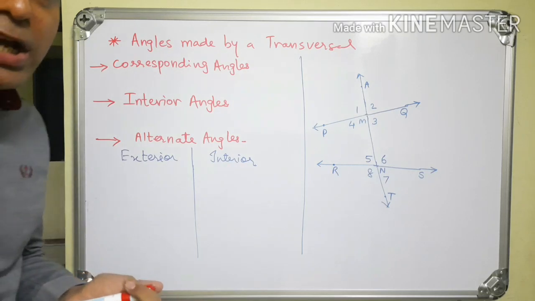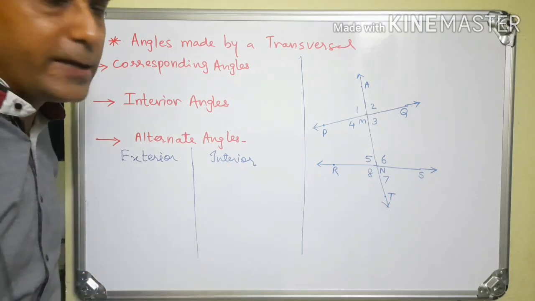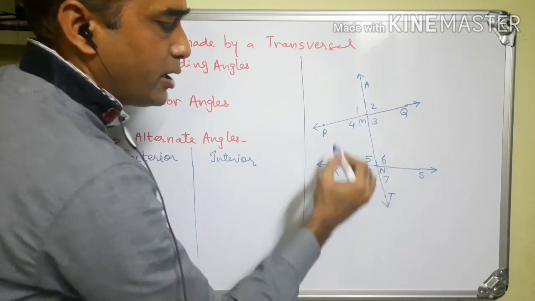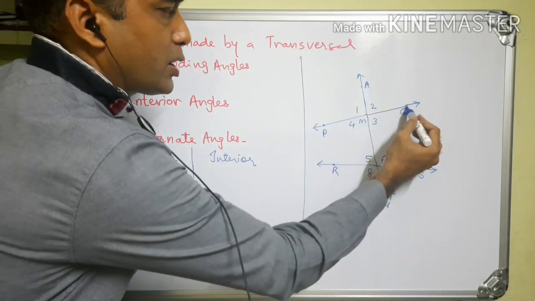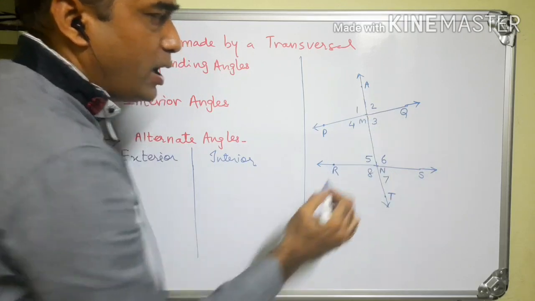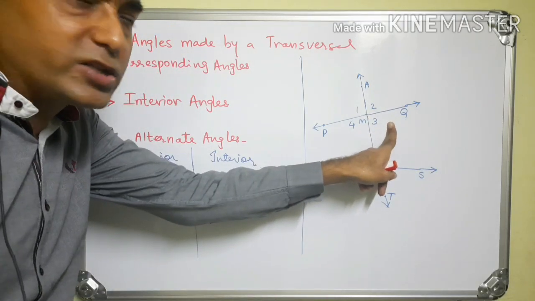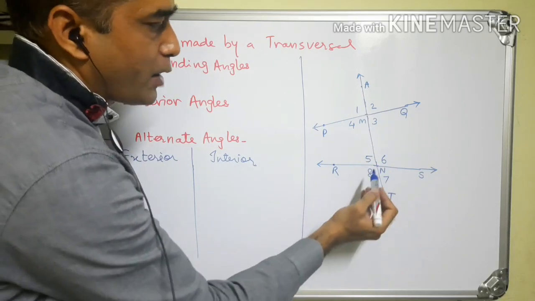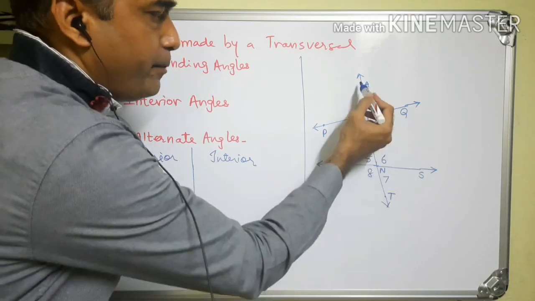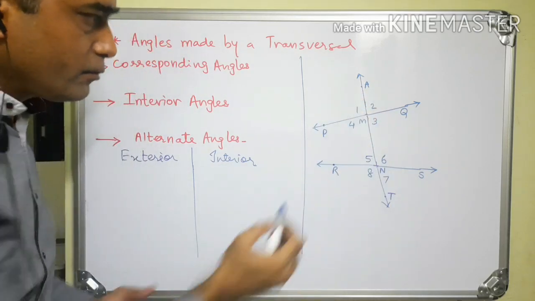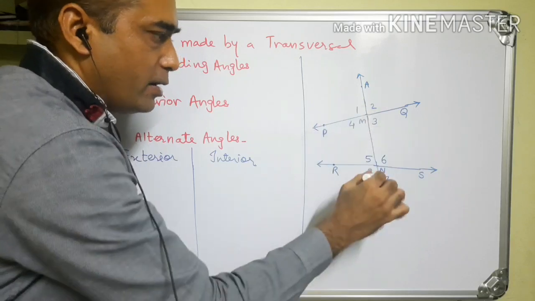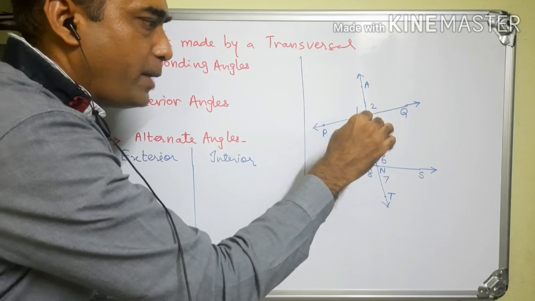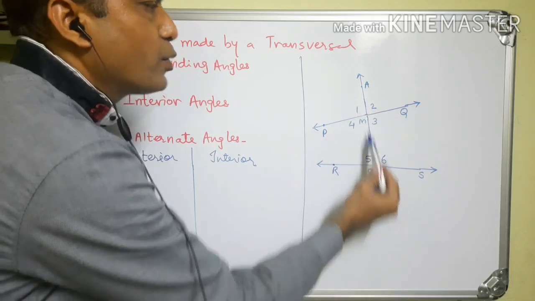Now what are interior alternate angles? See, angle QMN and angle MNR. One is on the right hand side of the transversal, the other is on the left hand side of the transversal, and ray MN and ray NM are in the opposite direction. MN goes like this and NM goes like this.